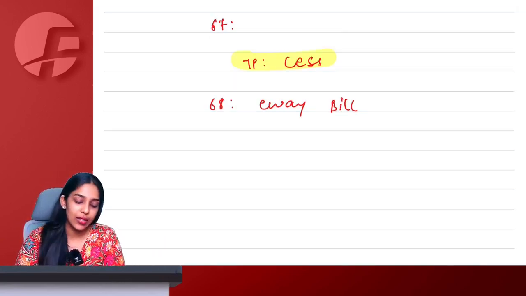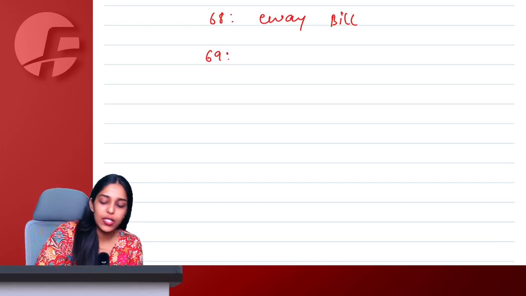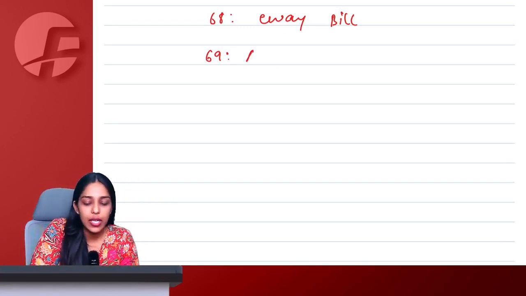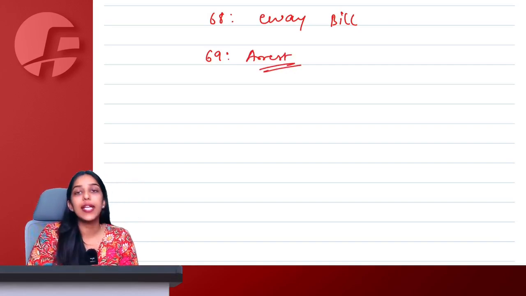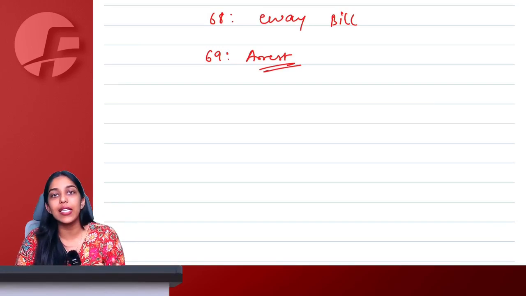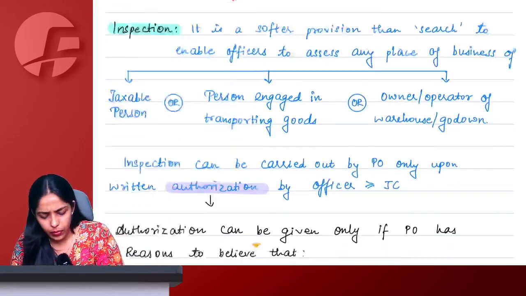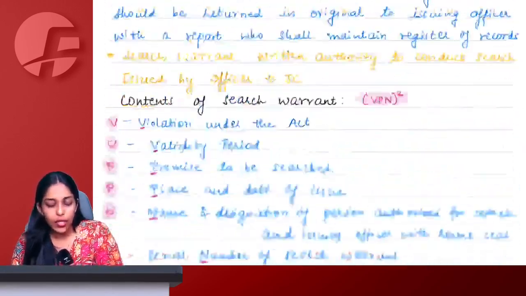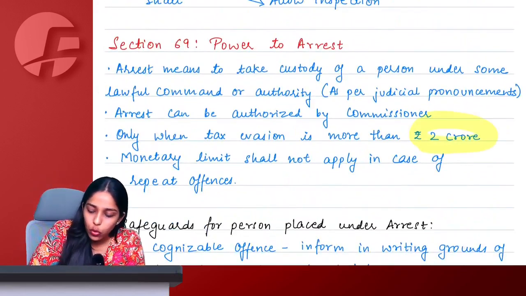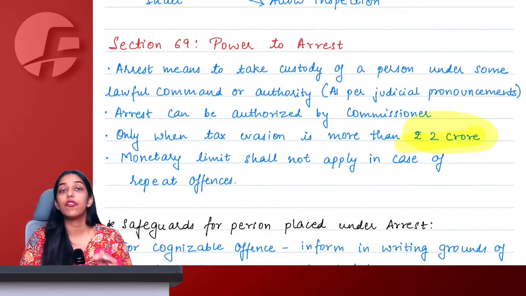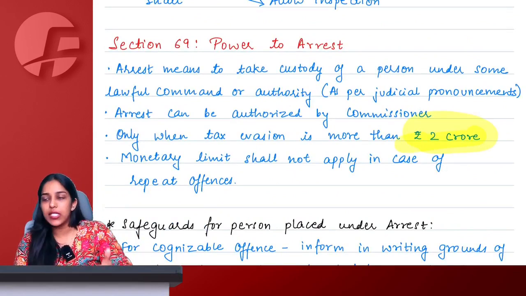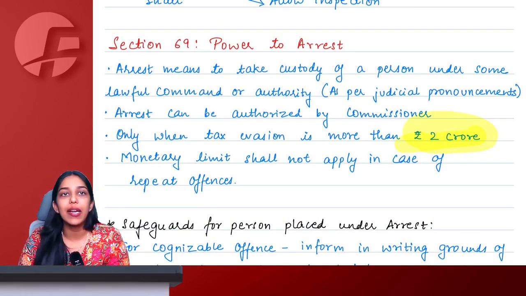We all understand this. After that, section 69, your favorite number 69, handcuffs, is the section of arrest. So the proper officer also has the power to arrest in cases where you have committed offences of at least 2 crore rupees. However, if you are a repeat offender, 2 crore doesn't matter. For a repeat offence, even on 10 lakh rupees, you can be arrested.